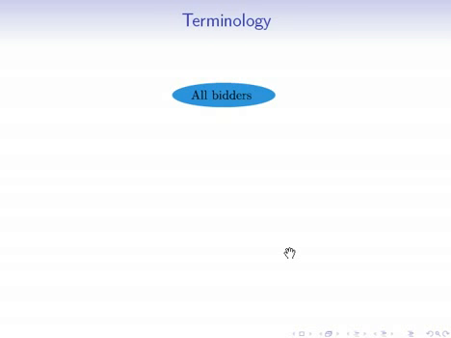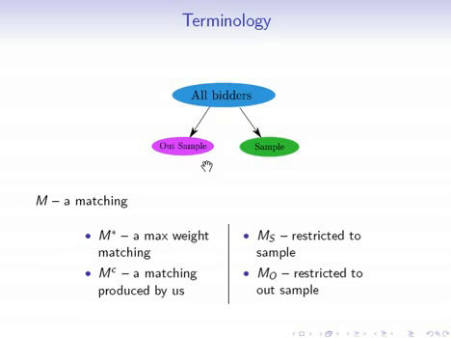So before I can go on to some of the proofs, let me introduce some terminology. So imagine here we have all of the bidders, and some of the bidders will be sampled, and some of the bidders will be out of the sample. So I'm going to use the letter M to designate a matching, and if I put a star next to the M, it's going to be a maximum weight matching. Matchings created by our algorithm are going to have a little C, and the C stands for candidate edges. And some of the matchings are going to be in sample or out of sample, so I'm going to designate that with some subscripts. So a subscript S means in sample, a subscript O means out of sample. Now if you don't remember this, don't worry too much because I'm going to remind you as I read over the slides, but I just wanted to let you know ahead of time.